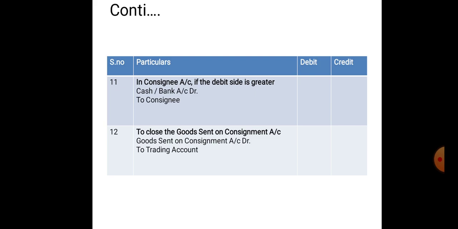The entry would be goods sent on consignment account debtor to trading account. If the consignor is a wholesaler, it should be transferred to the purchase account. That is goods sent on consignment account debtor to purchase account, being the value of goods sent on consignment.